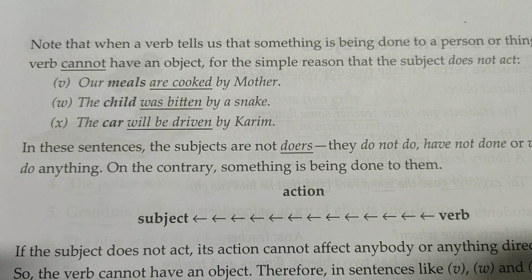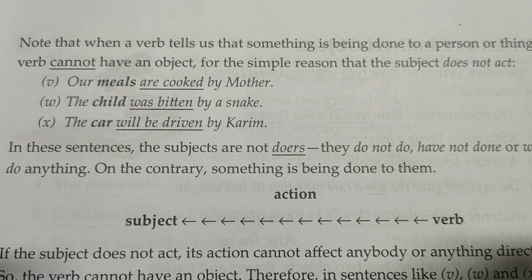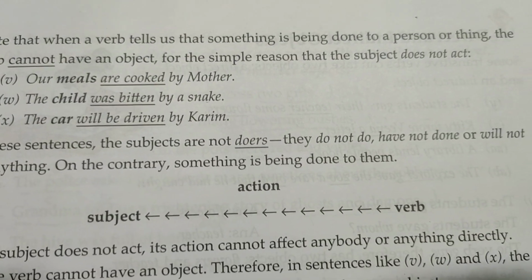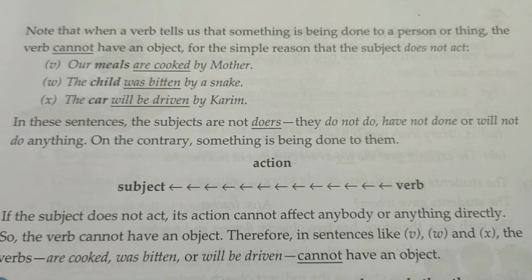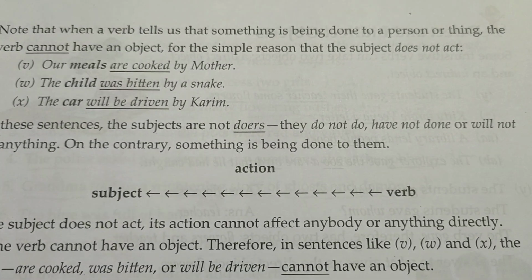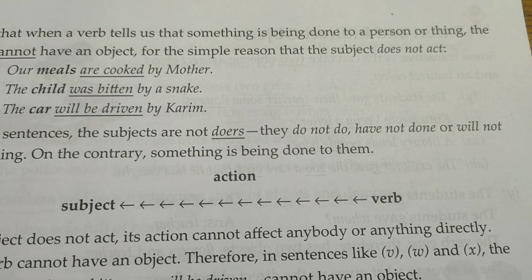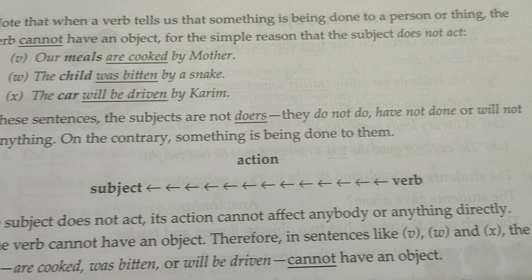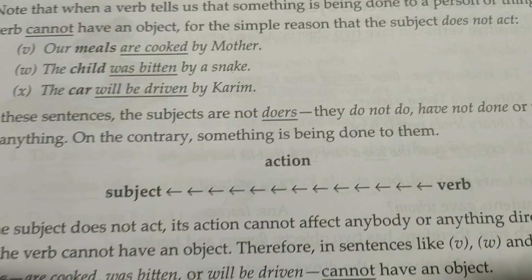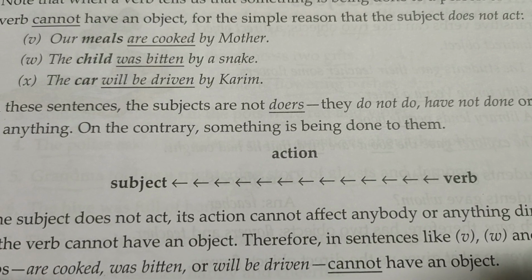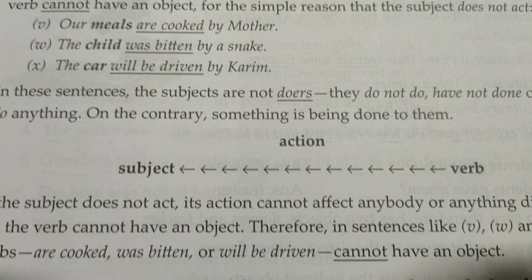Note that when a verb tells us something is being done to a person or thing, the verb cannot have an object, for the simple reason that the subject does not act. Our meals are cooked by mother. The child was bitten by a snake. The car will be driven by Karim.